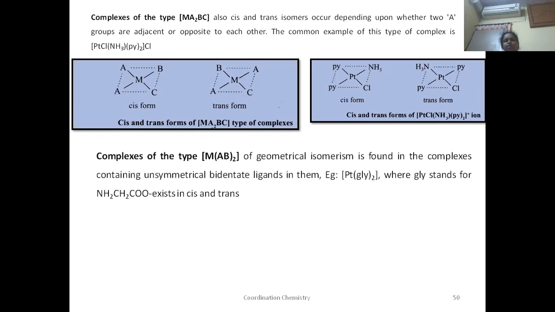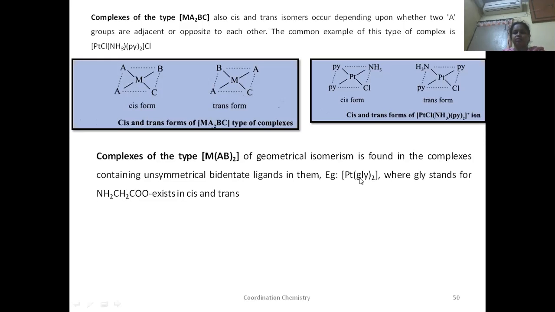Now let us take another general formula, AB2. What is AB here? It is a bidentate ligand. Here, AB is a bidentate asymmetric ligand, which means there are two different donor atoms. If it were AA, for example ethylenediamine, then there is no chance of cis and trans because all the donor atoms will be the same. We cannot differentiate. We can write cis and trans form only when there is a difference in the donor atoms.